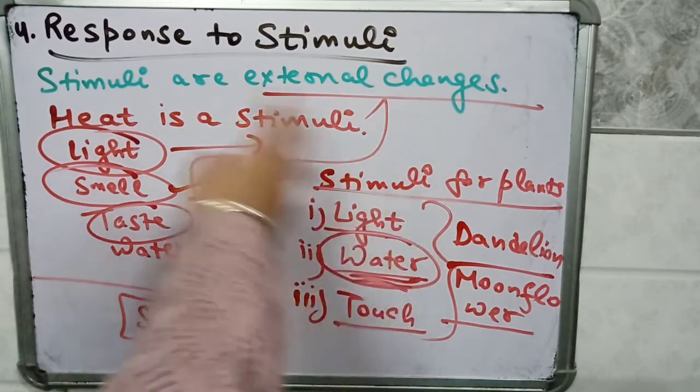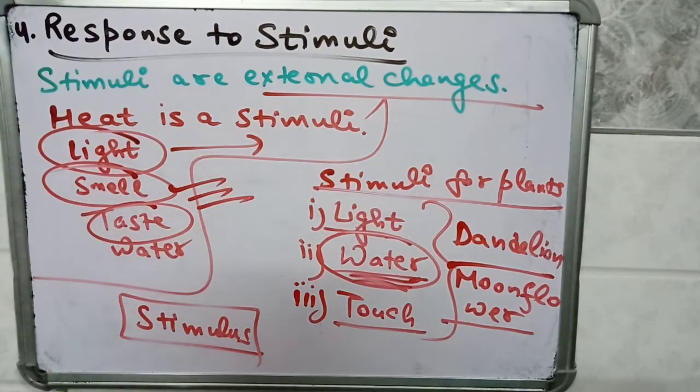So stimuli are the external factors. All living things respond to stimuli. We fear also. Sometimes we get scared if we are watching a scary movie. So fear is the external stimulus to which we are responding. So one of the differences between living and non-living things is that living things respond to stimuli.